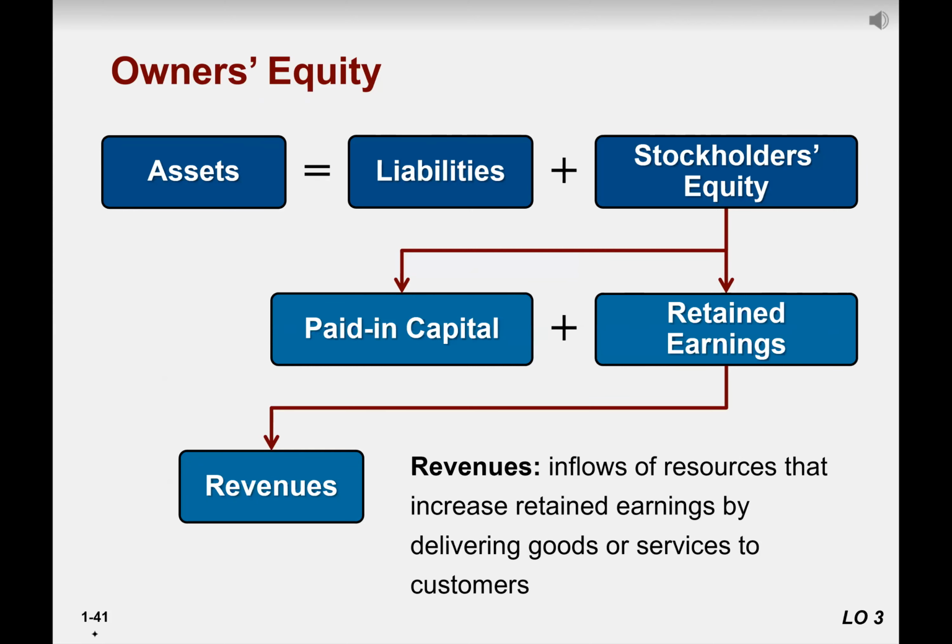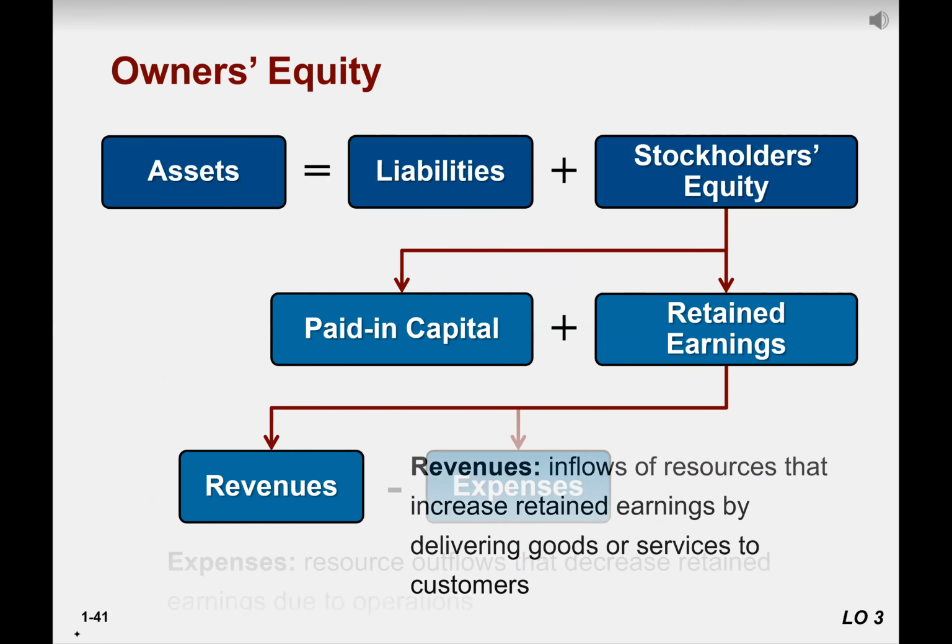Okay, now the formula for retained earnings. How can you find out the retained earnings? Revenue, which means sales. What are the sales? Sales are the inflow that increases the retained earnings by delivering goods or services. In simple words, the amount you received from selling the goods or services, we call that revenue.